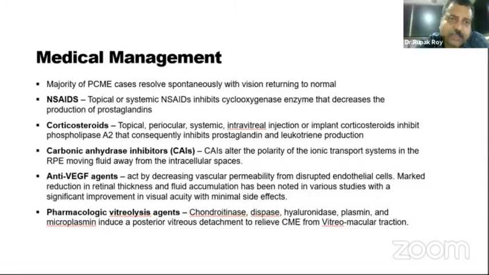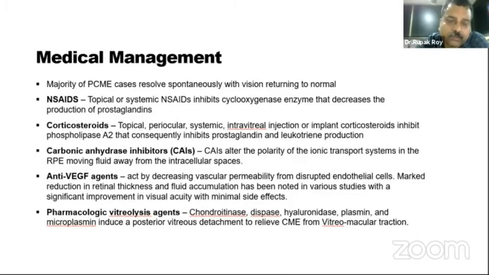Step up the therapy can be using a corticosteroid, which can be used in a topical method, or best it can be used in a subtenon or an intravitreal injection. So intravitreal injection is preferred because there is always a higher risk of glaucoma with the subtenon depot injection.